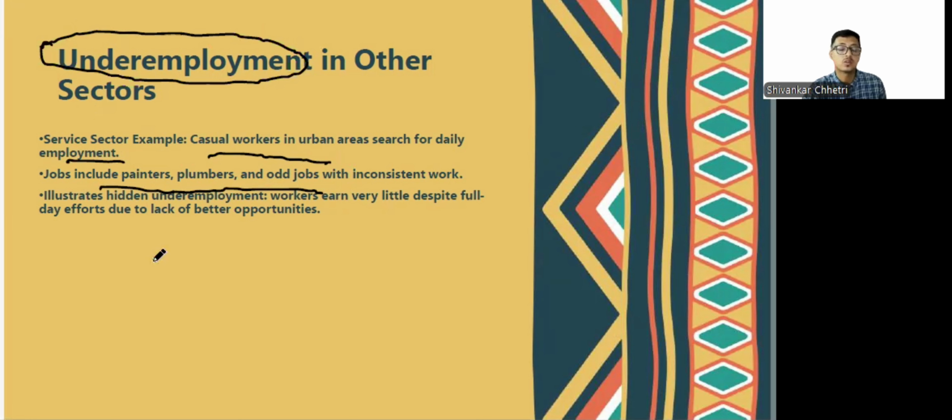So there is a lot of hidden underemployment, and even people migrate from the rural areas to urban areas in search of better opportunities, but again, they'll end up doing these menial jobs, these odd jobs, and pushing themselves further into poverty and the development of slums in the urban areas. All sorts of problems take place. In spite of them migrating to different places, they still continue to earn a little and have less opportunity, and they are not able to work to their full potential.